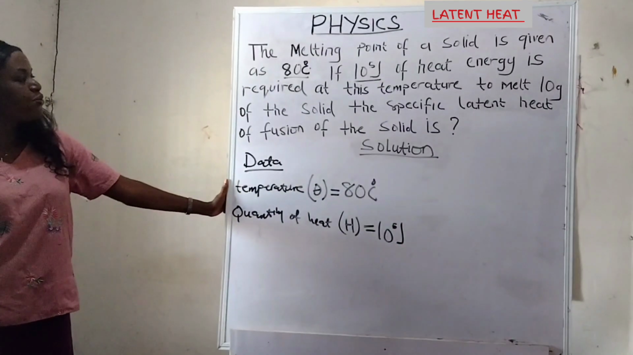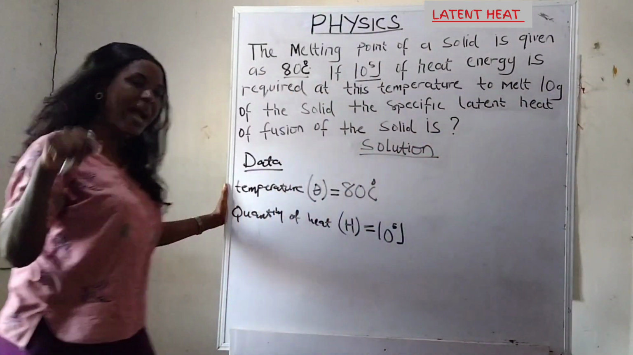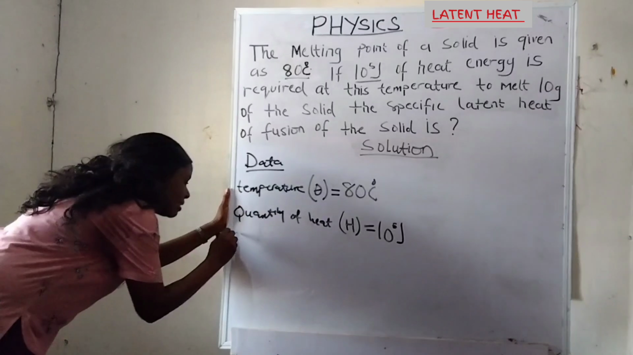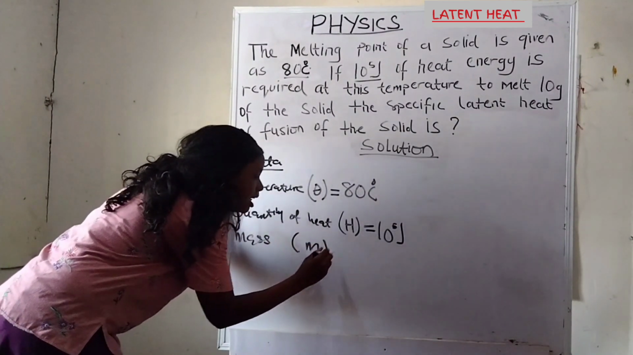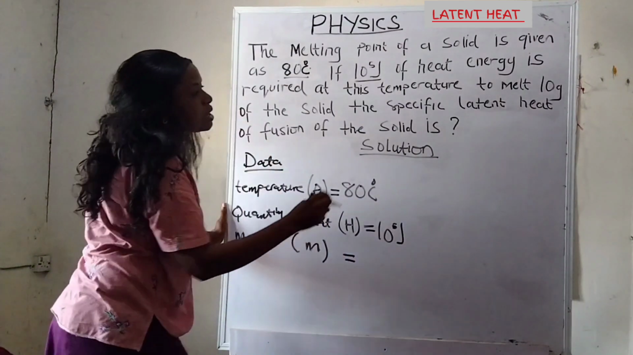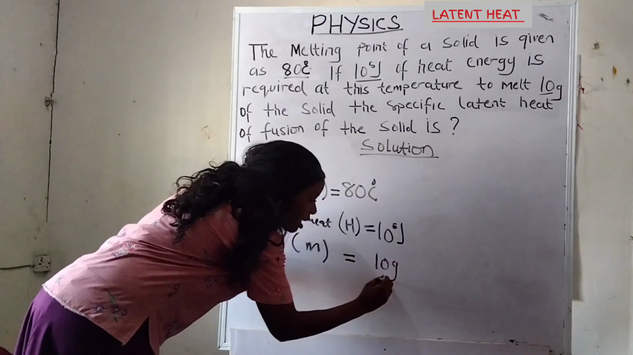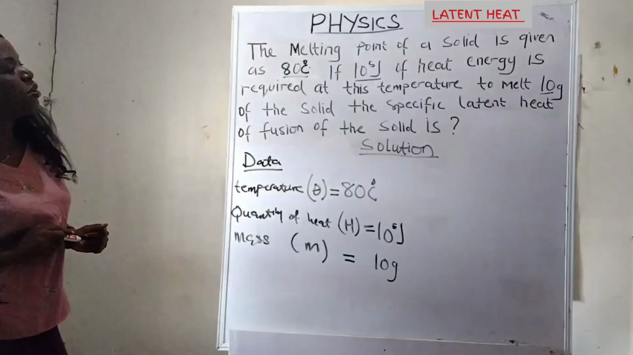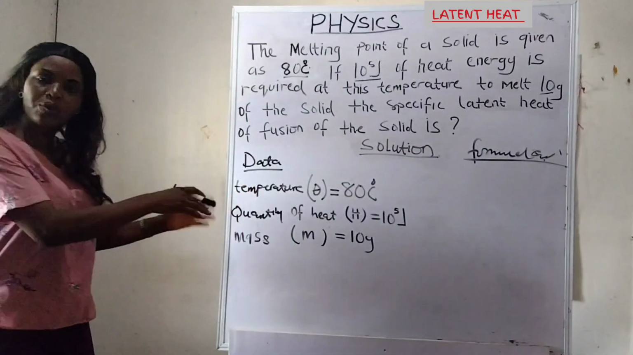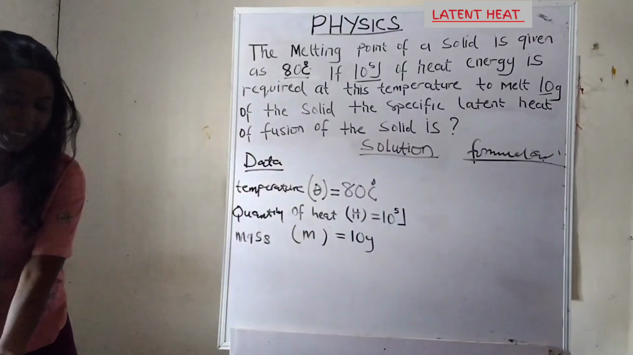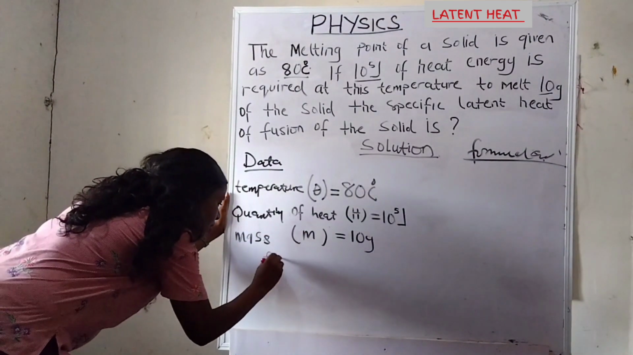Did they give us any other information? Yes, I see 10 grams, which is the mass of the solid. I write mass, denoted by M, is equal to 10 grams. Any other information? No. So what do I do now? Let's write out the formula for quantity of heat or thermal energy.